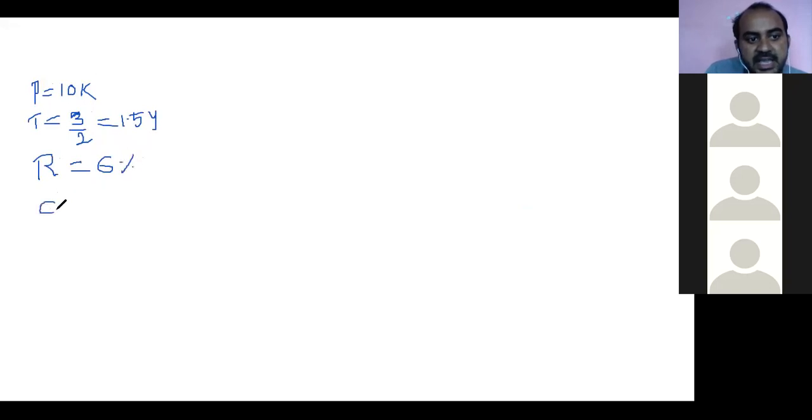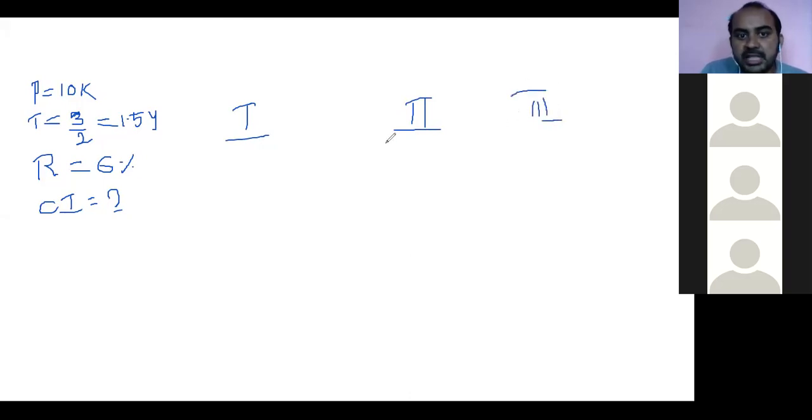Then they are asking for CI. If there is 1 year or 2 years, how do we solve the problem? First year and second year. If 2 years are completed, then this is the process. If there are 3 years, you can write 3 here also. Then first find the first year interest. What we did in the previous case.